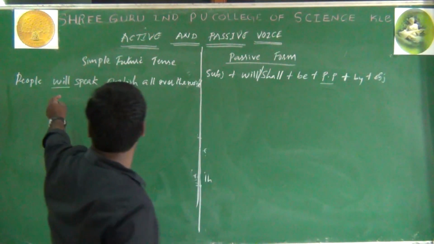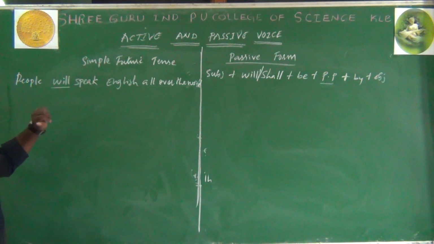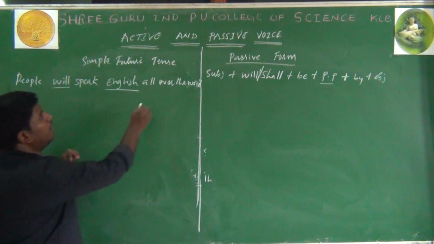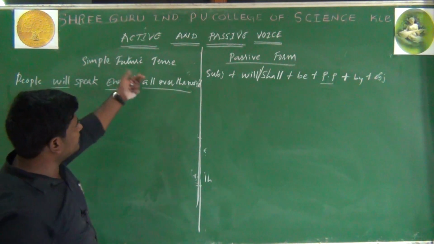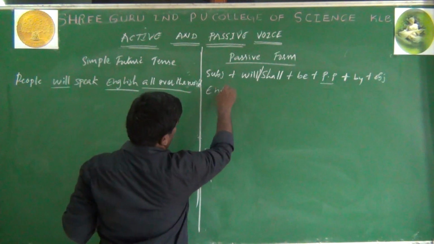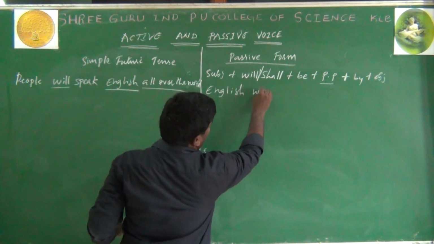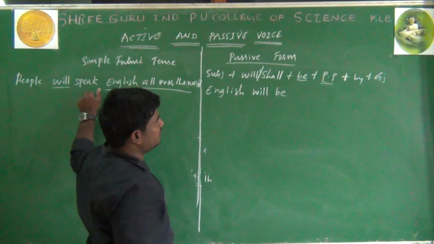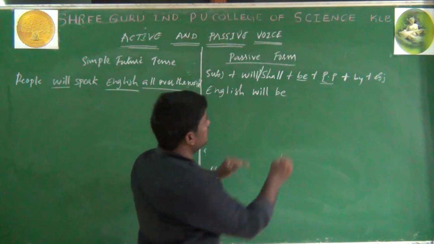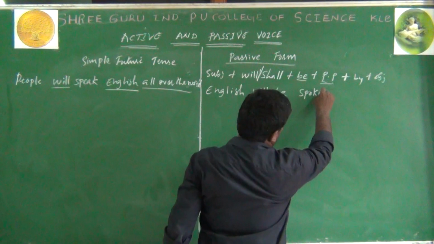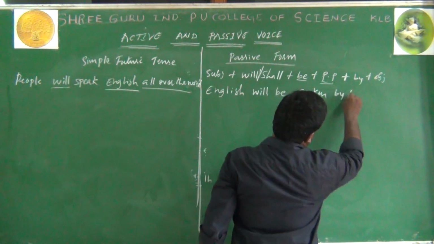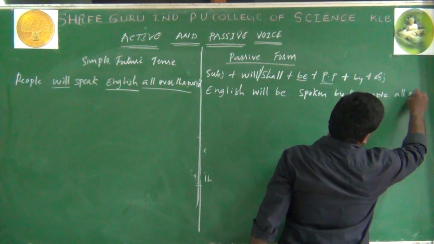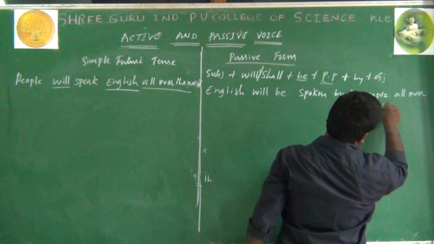So look at here, people will speak English all over the world. What is object here? English. You should take English at the beginning. English will, so be, English will be spoken, speak V3 is spoken. English will be spoken by the people all over the world.